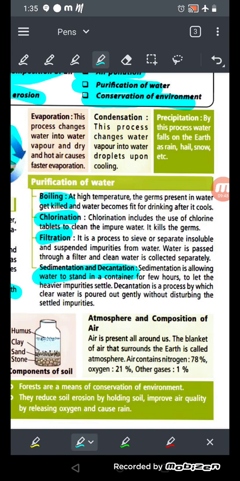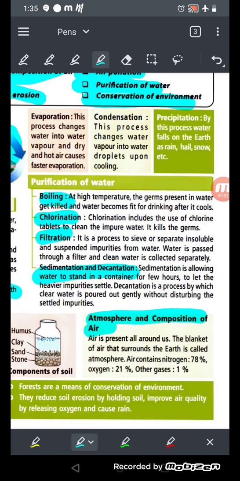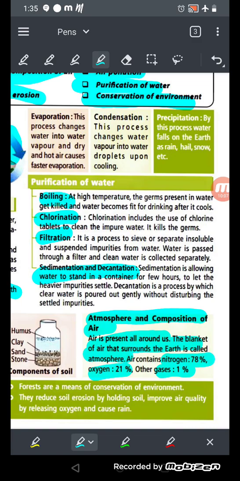Okay, now see the atmosphere and composition of air. How the air is composed. Okay, so air is present all around us, and the blanket of air around the earth is called the atmosphere. Okay, so air contains 78% of nitrogen, 21% of oxygen, and only 1% of other gases.